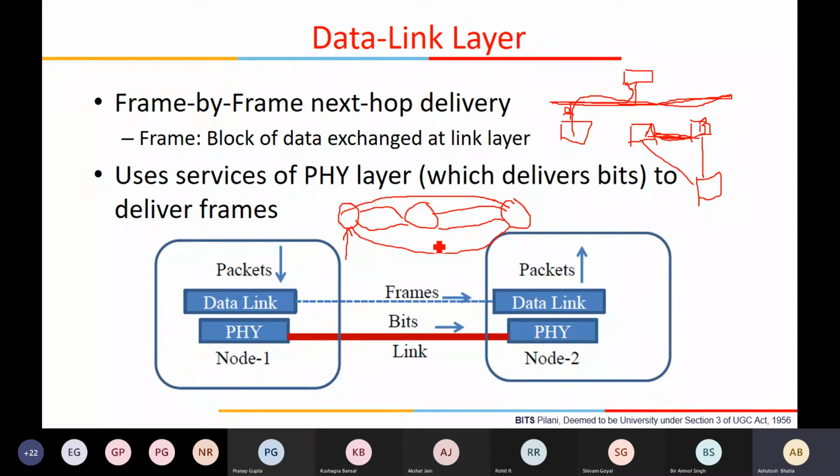You have been doing this at the transport layer, which is completely abstracted from the underlying link layer. We said that you transmit at the transport layer, and if the receiver does not receive it, the timeout will happen. Otherwise, if the receiver receives it, the ACK will come.